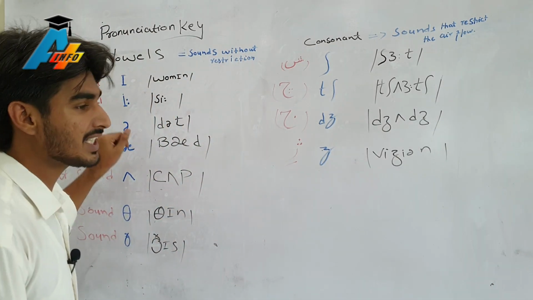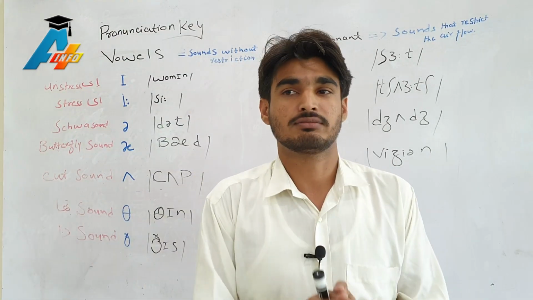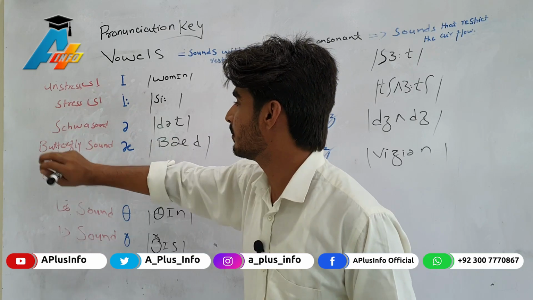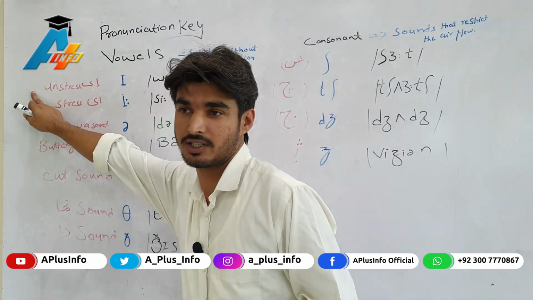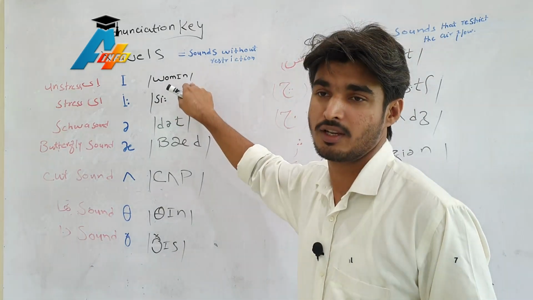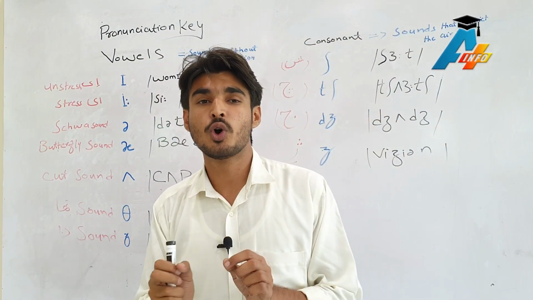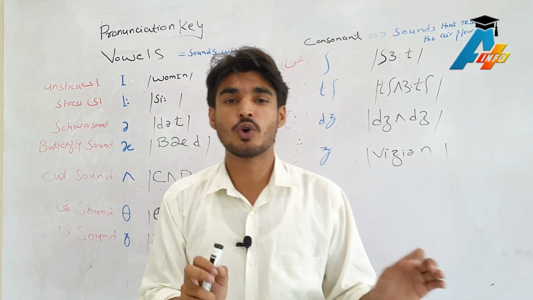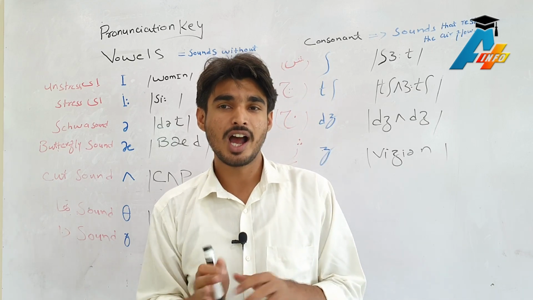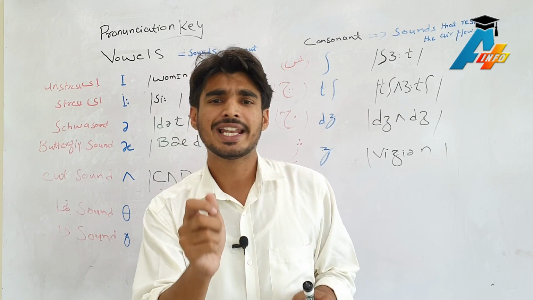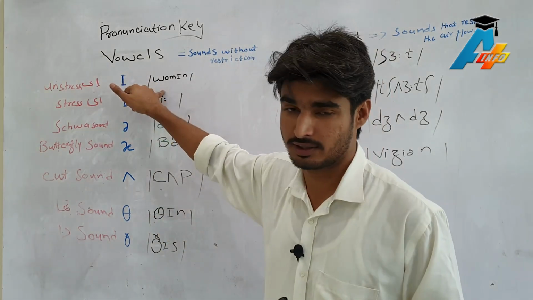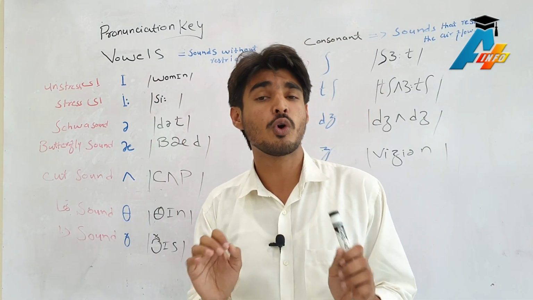The first one is the short i. There is not much stress on this i, which means this is an unstressed sound. For example, in the word woman, we utter the first vowel with a less stressed i. It's not the stressed one. Usually a less stressed i is being used there.